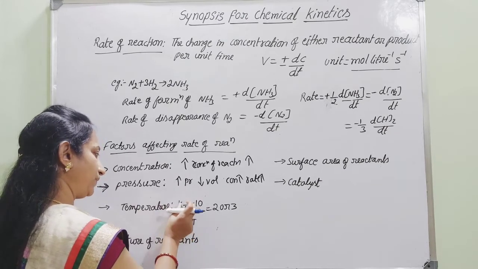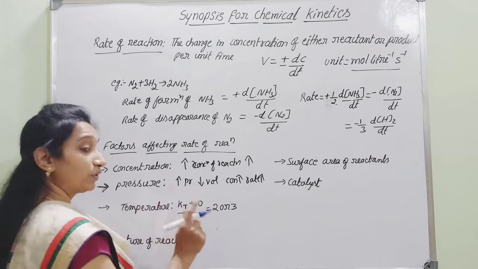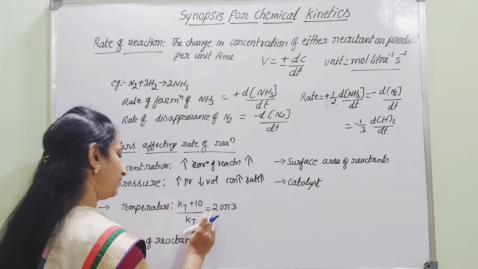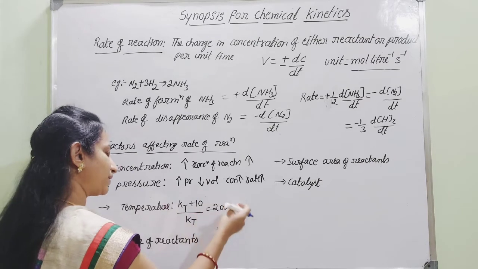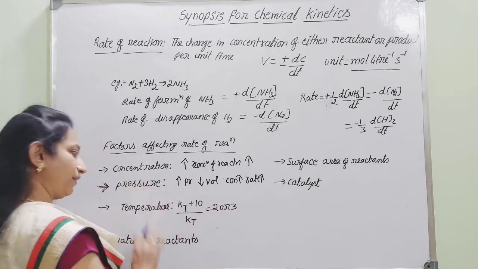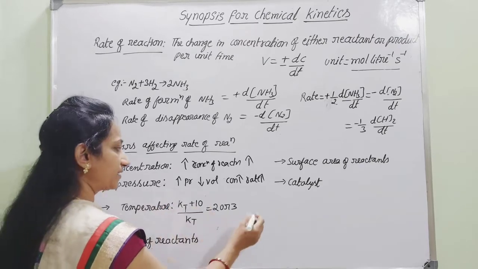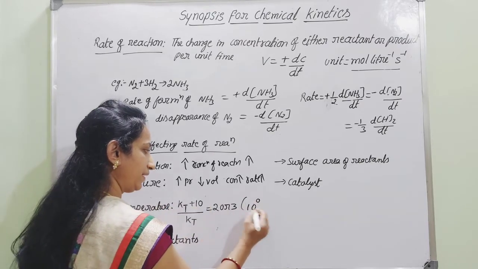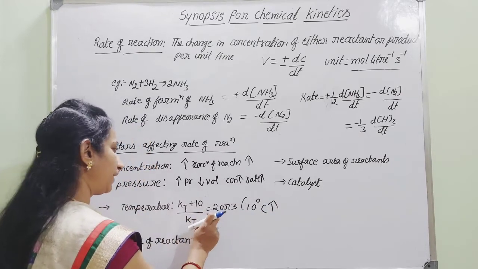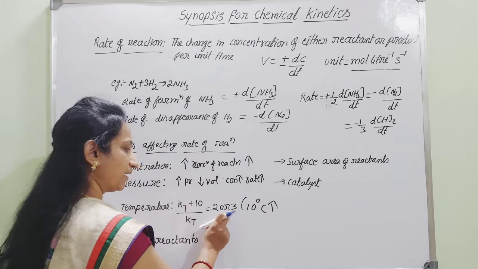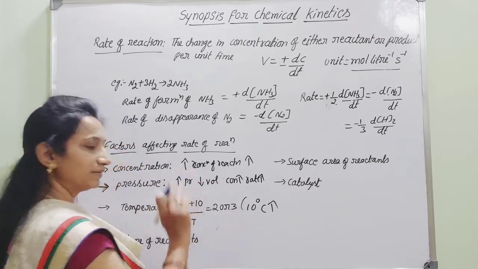If you take the ratio of these rate constants at two temperatures differing by only 10 degrees Celsius, you will get either twice or thrice the rate of reaction. That means for every 10 degree rise in temperature, the rate of reaction increases by 2 times or 3 times.